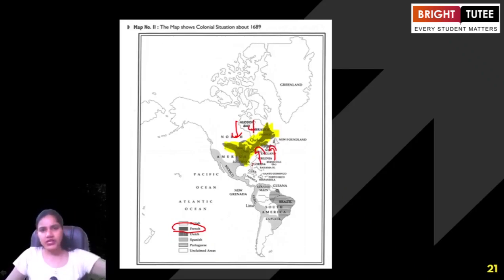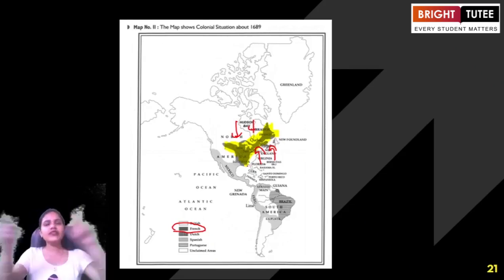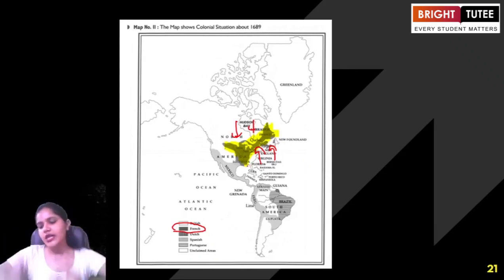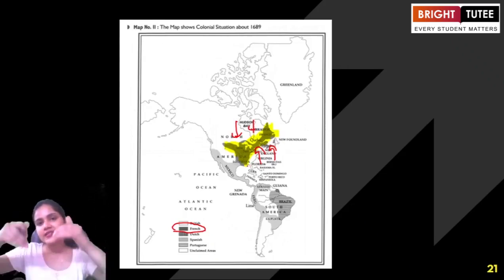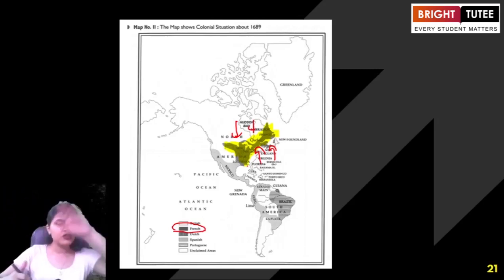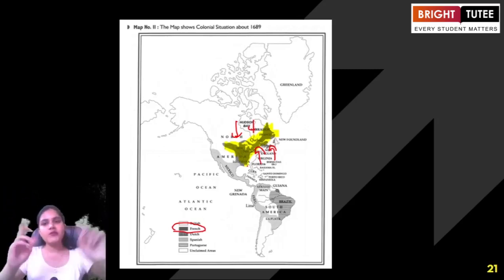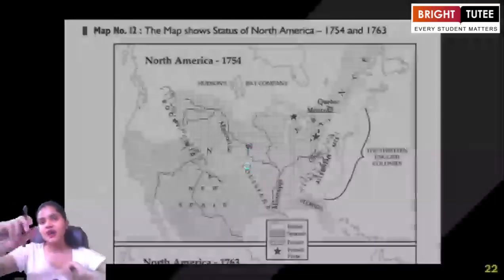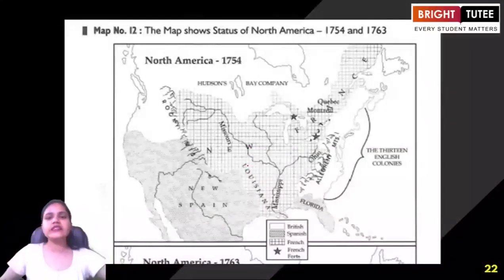Be it the Portuguese, the Dutch or the Spanish, they all came to India for trading purposes. But when we are talking about the British Empire, all the European powers fought among themselves to establish their supremacy in the Indian subcontinent. The British Empire emerged as the victorious power, and all the other powers had to move on from the Indian subcontinent. It was the British Empire that got hold of the Indian subcontinent.